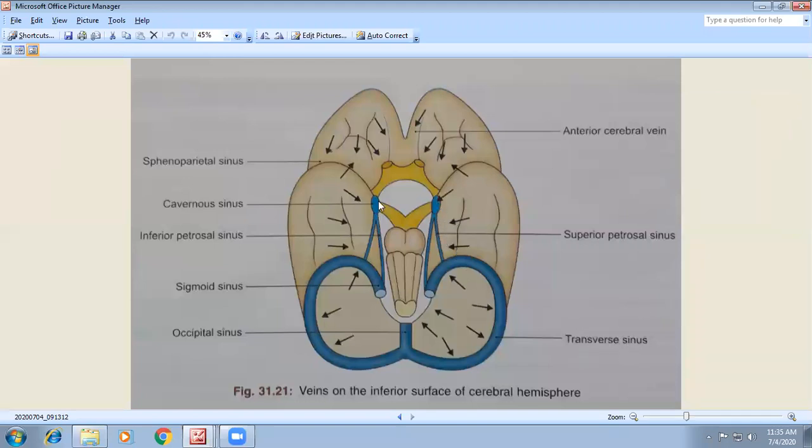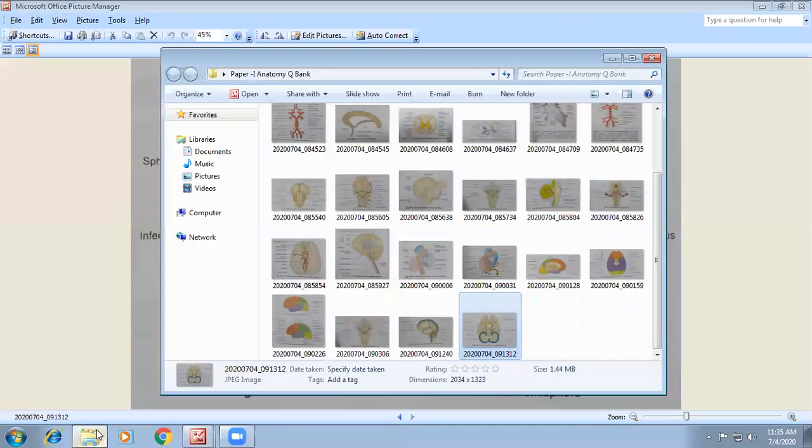There is a formation. We have the cavernous sinus, a very important sinus in the brain. Then we have the sigmoid sinus and the occipital sinus at the occipital lobe, and the transverse sinus. These all are the sinuses of the brain.